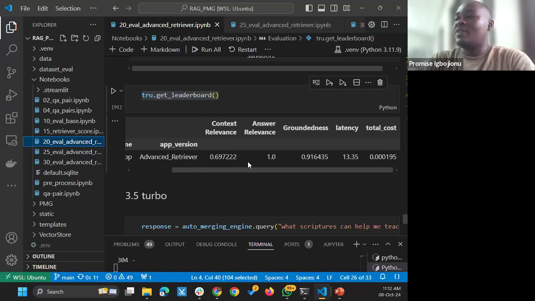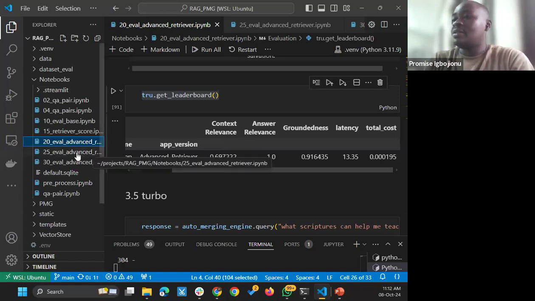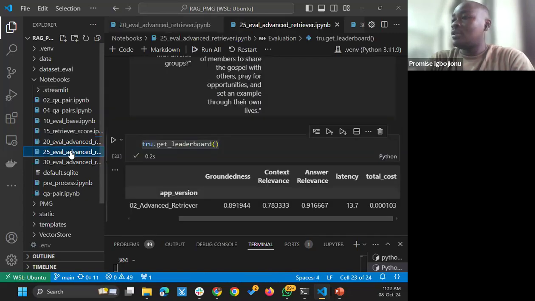But with my context relevance, I was still not satisfied with it because at the baseline, we had 85%. So I did some playing around with the hyperparameters, and I was able to do another evaluation, and the context relevance was improved to 78% with the groundedness at 89 and the answer relevance at 91%, and the cost still at a very low cost.